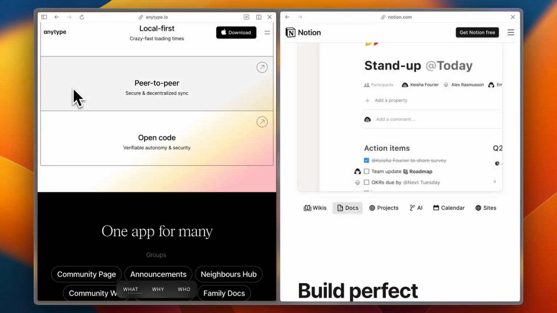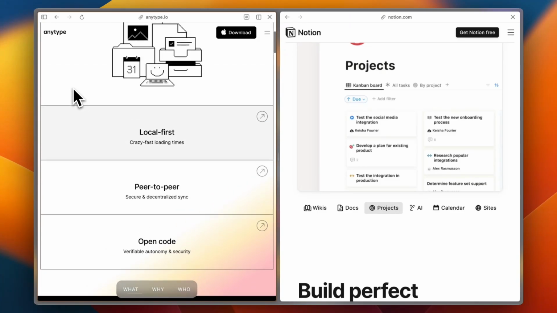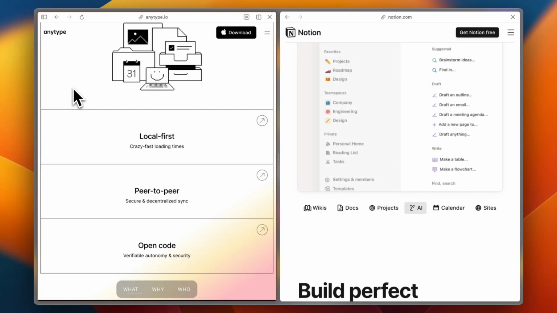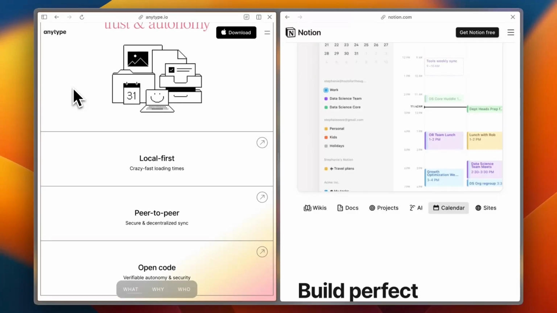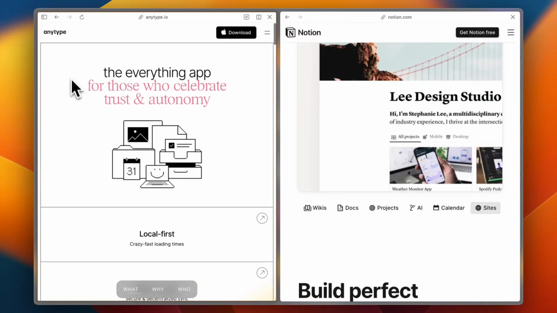That said, it's not as polished or integrated yet, and there is a steeper learning curve. But for people who want full control of their digital world, Anytype is a dream.